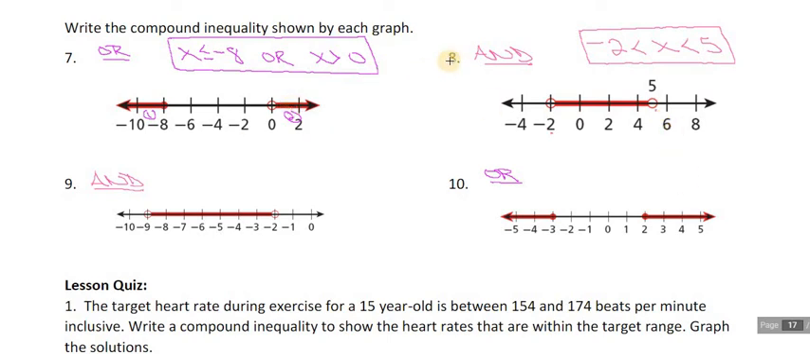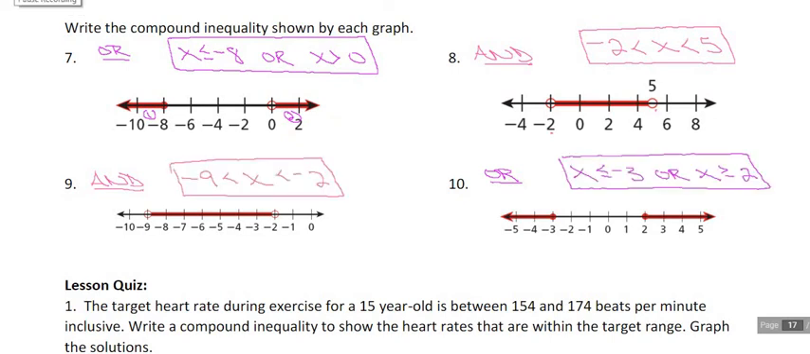So using 7 and 8 as a model, complete numbers 9 and 10. Okay, so number 9 is -9 is less than x, which is less than -2. It is an and, so I need my less than symbols. It's an and sandwich. Open circles on -9 and -2, so no or equal to's. Number 10 is an or, so we write 2 separate inequalities. Both endpoints, both target numbers are closed circles. So we've got x is less than or equal to -3, or x is greater than or equal to 2.